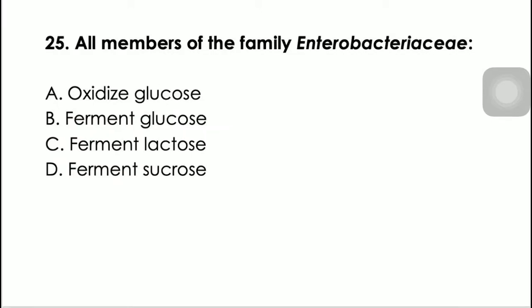Number 25, all members of the family Enterobacteriaceae: A, oxidize glucose; B, ferment glucose; C, ferment lactose; or D, ferment sucrose. So the answer here is letter B, ferment glucose. So all of them are glucose fermenters. Hence, when you observe the TSI reaction, the butt portion will always turn yellow, or will always have acid formation because it is a glucose fermenter, such as A over A or K over A reaction. While fermenting lactose differentiates your Enterobacteriaceae because some are lactose fermenters and some are non-lactose fermenters.